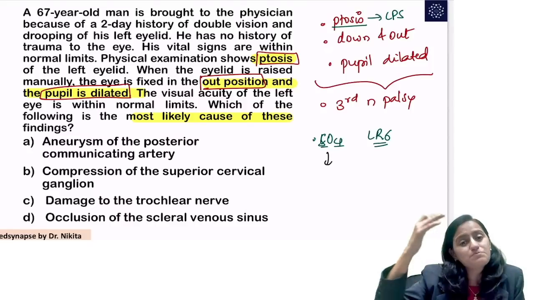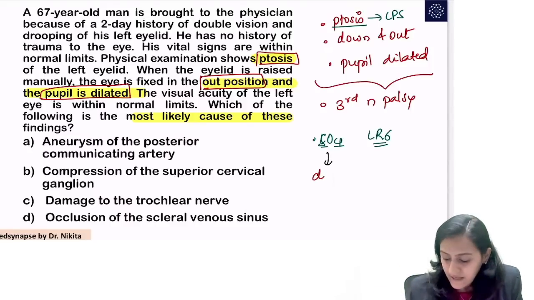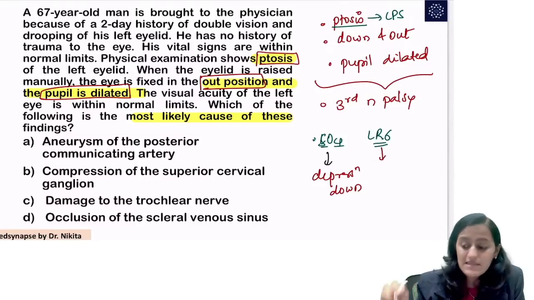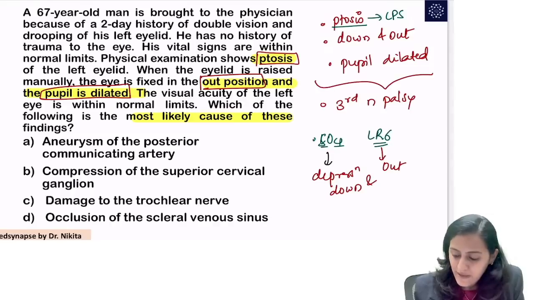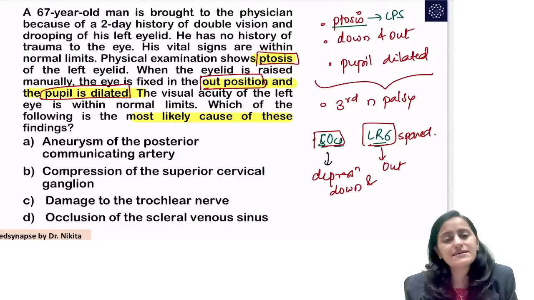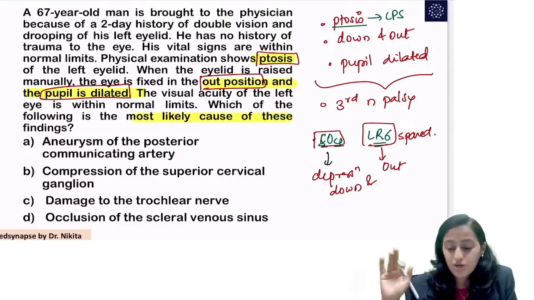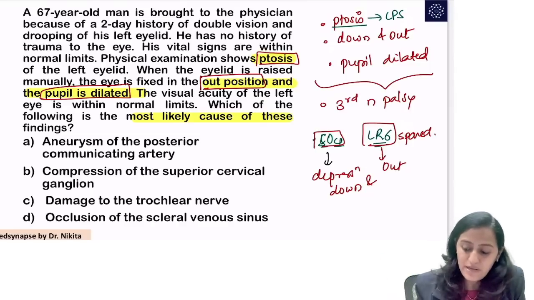The name is superior but the action is opposite. It causes depression, that means down going eye. Lateral rectus takes the eye laterally. Lateral is out. And that is why these two muscles are spared here in third nerve palsy. And that is why, superior oblique and lateral rectus acting, the eyeball is down and out.